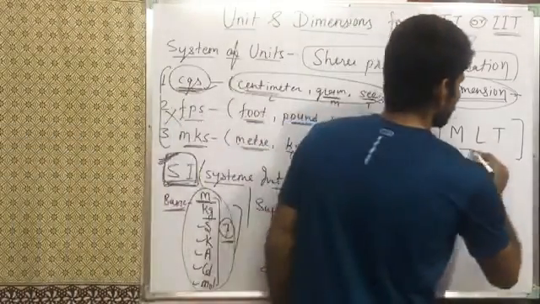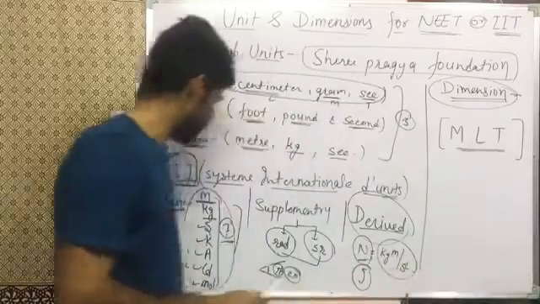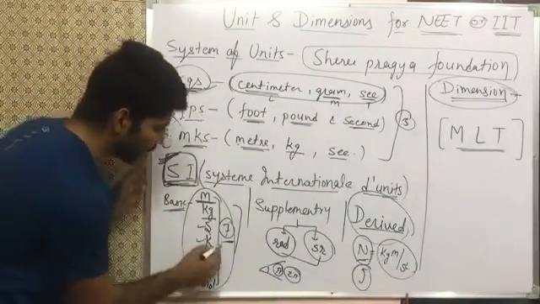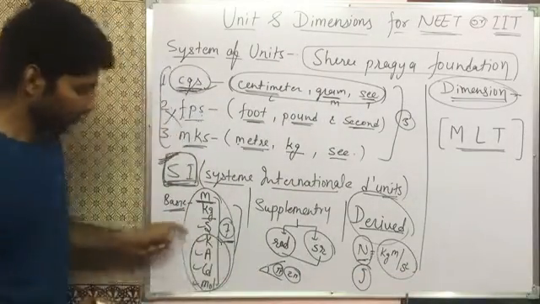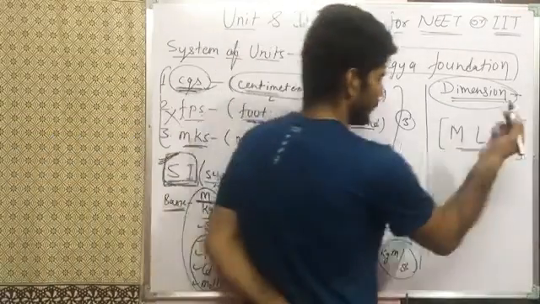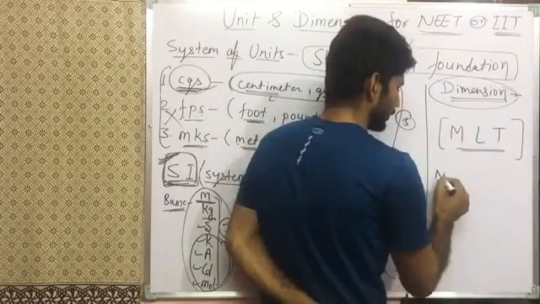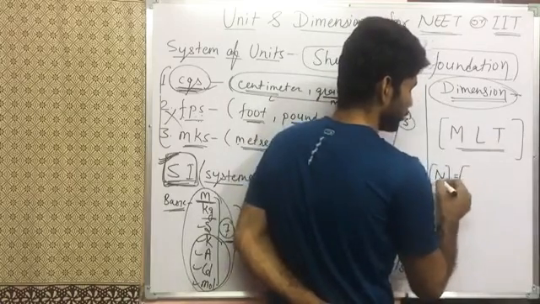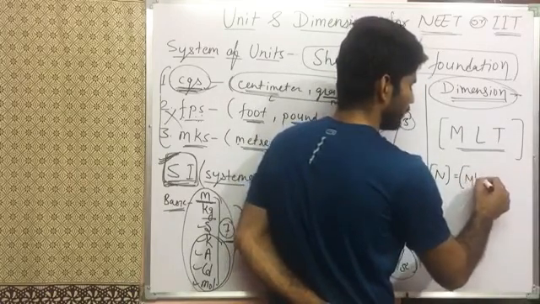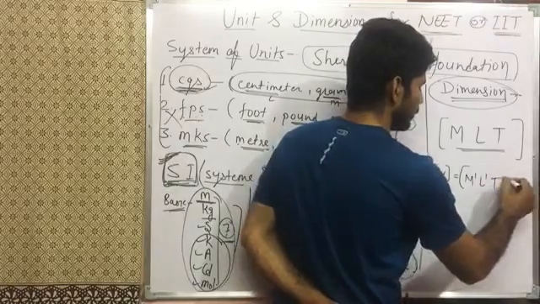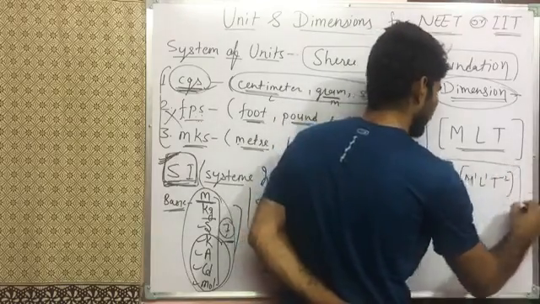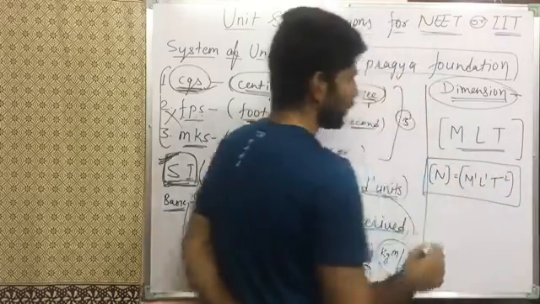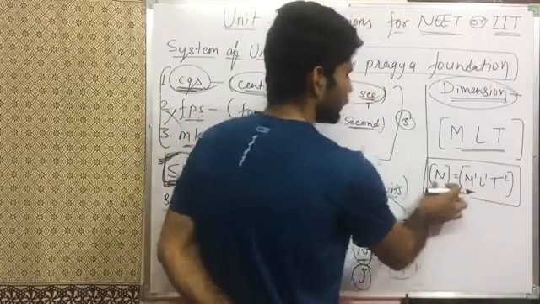Mostly we use M, L and T, but sometimes we also use the remaining 4 units. For example, take Newton. We all know that the dimension of Newton is M1 L1 T minus 2. So this is the dimension of Newton.